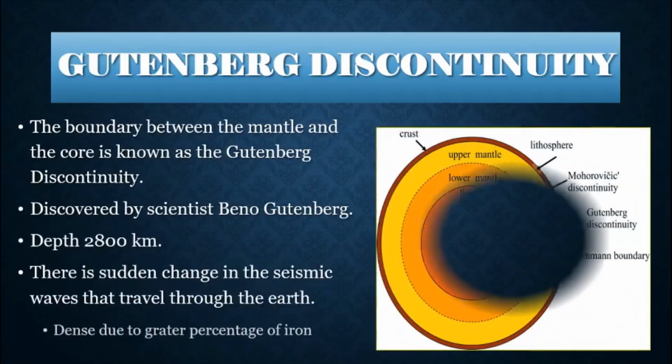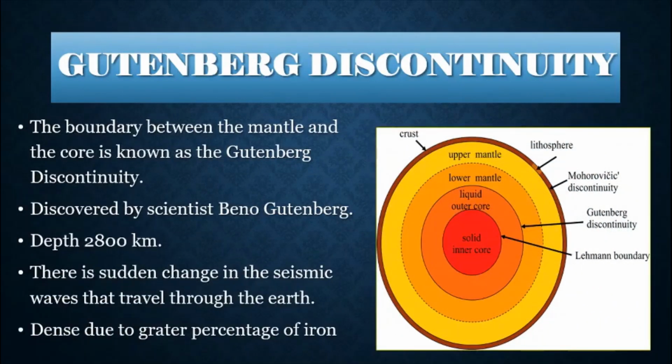Now, let us learn about the Gutenberg discontinuity. This boundary, children, where this arrow is pointing, is known as the Gutenberg discontinuity. This boundary between the mantle and the core is known as the Gutenberg discontinuity.